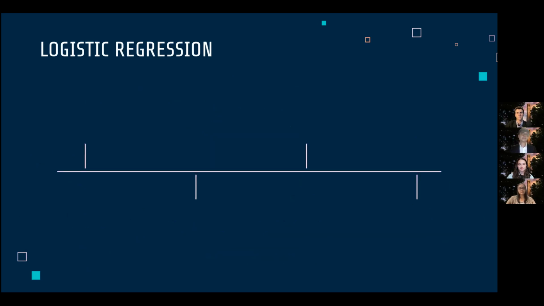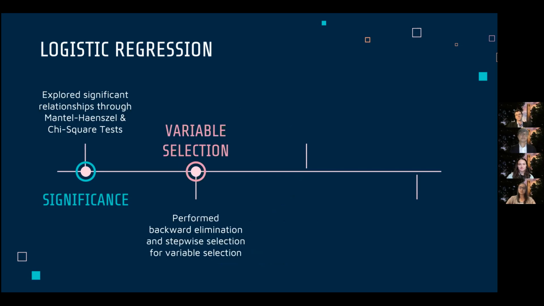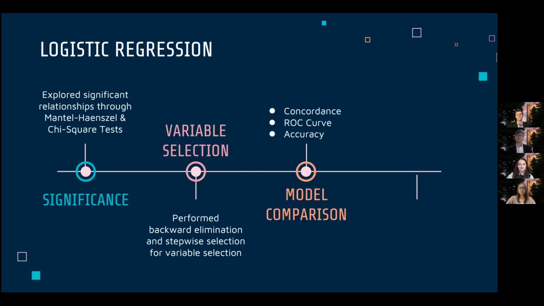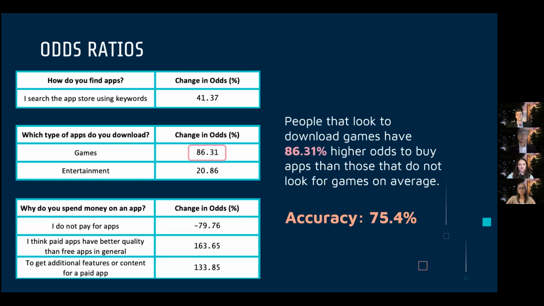Here's the process of how we built this model. First, we used tests such as the Mantel-Haenszel and chi-square tests to determine which variables have a significant relationship with spending money on apps. Then we created a number of models using backward elimination and stepwise selection. The various models were then compared using measures like concordance and accuracy. Lastly, our final model was selected based on whichever had the best goodness of fit. The final model has an accuracy of 75.4%.